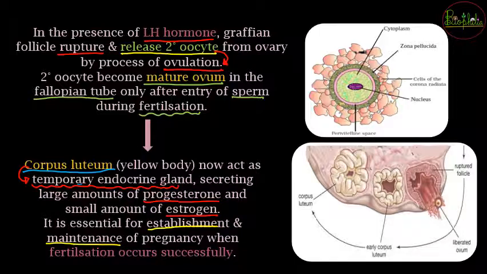तो वो fertilization होगा and then they will start producing hormones? No, that is not the case of nature. It will be pre-planning its events so that even if the fertilization occurs or it does not occur, the progesterone and estrogen will be released from the corpus luteum. Now वो बस act तभी करेंगे when the fertilization is going to occur successfully. If it does not occur, then what are the conditions? That will be seen in the next video of this chapter. But for now, you have to remember that corpus luteum is going to be the temporary endocrine gland जो form होगा after the secondary oocyte has been released out.